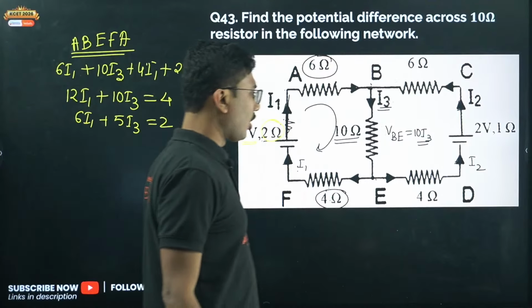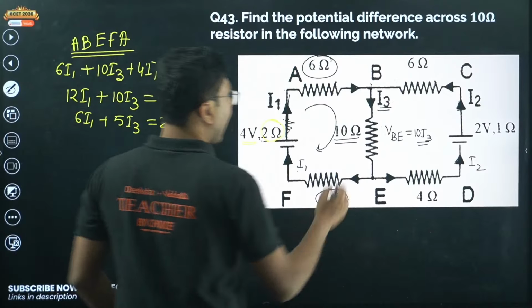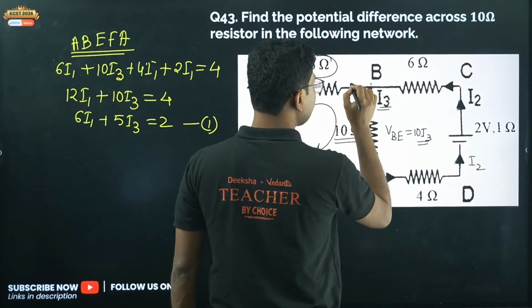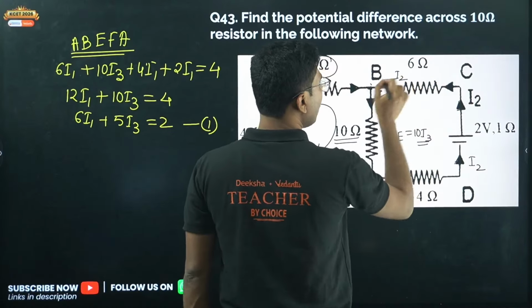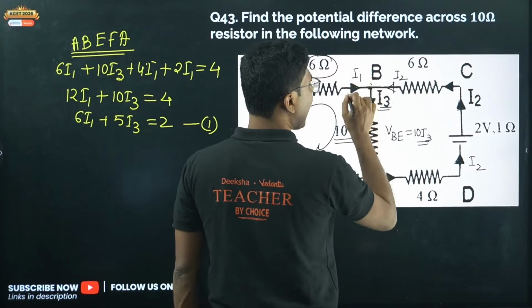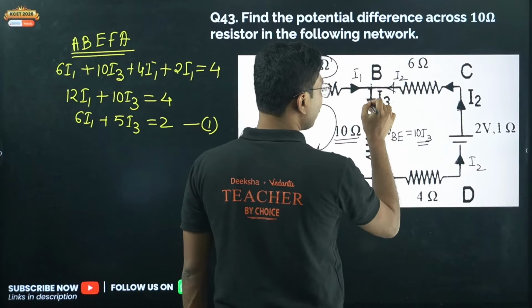Now also one more equation you have to simplify, that is, at this junction current I1 is coming in, current I2 is coming in, right? I1 is coming from this side, I2 is coming in from that side, so both currents are incoming and the only outgoing current is I3.